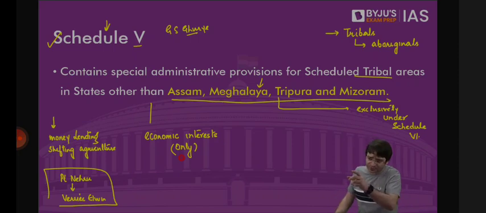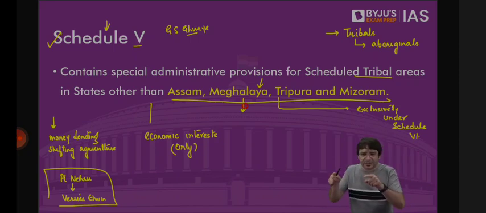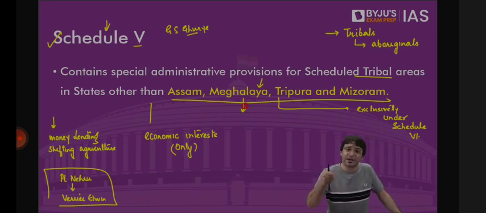But so far as tribals of Assam, Meghalaya, Mizoram and Tripura are concerned, for example, in Meghalaya, we have 3 different tribal groups: Garos, Khasis, Jaintias. There are also 3 hills in Meghalaya, which I'm sure you would discuss in geography. But Garos and Khasis are unique and different from each other. Jaintias and Garos are different from each other. That means in these 4 states, tribals cannot be treated like a homogeneous group. One tribe is different from another tribe, unique. That is why we need to give them extra protection under Schedule 6 of the Constitution.